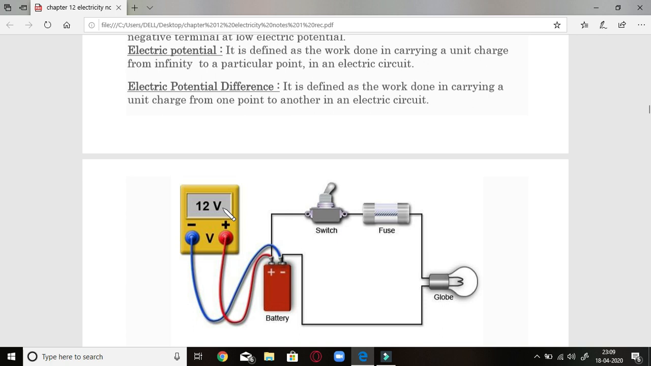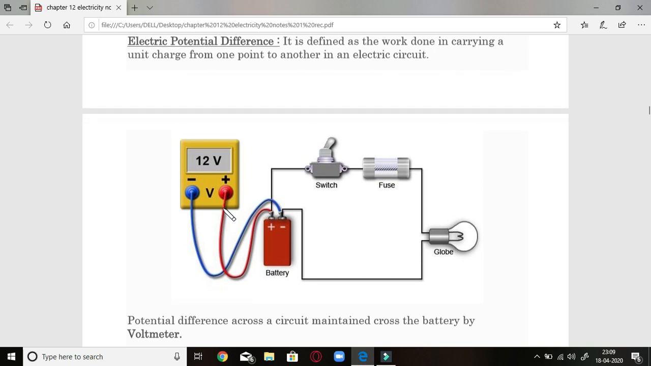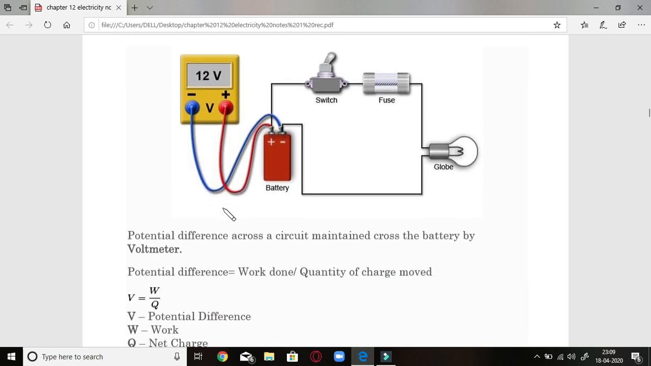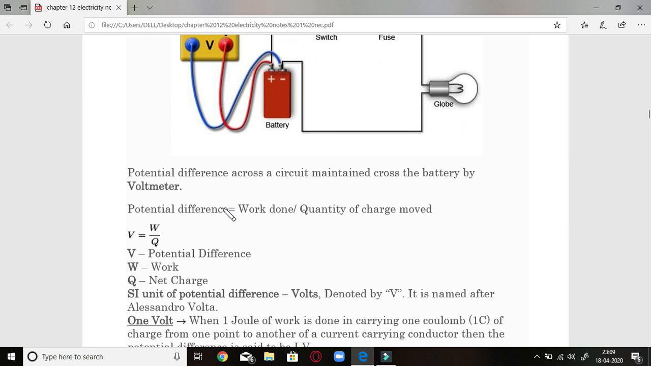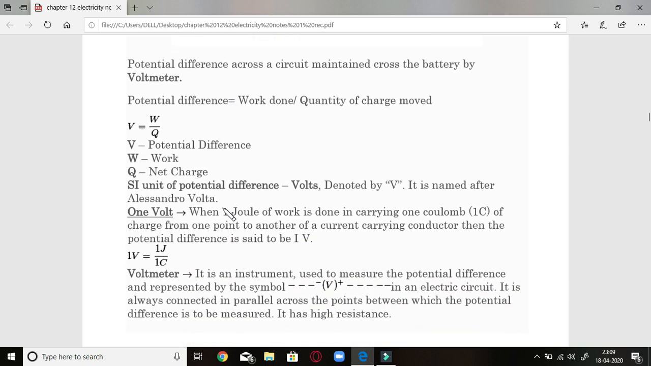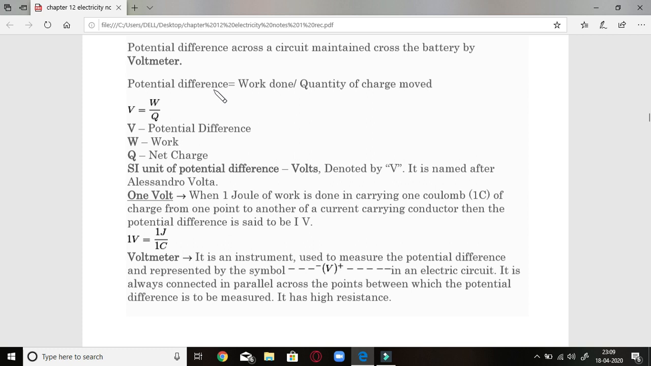So electric potential difference is the difference in electric potential of two terminals of the battery. Let us discuss details of it. Electric potential is equal to work done upon quantity of charge moved. How much work is done to move a particular charge from one end to another. That was the definition. So that's why its formula came out to be V is equal to W by Q. So हमारे potential difference का formula हो जाता है V is equal to W upon Q. कितना काम किया divided by कितना charge हमने use किया उसके लिए.